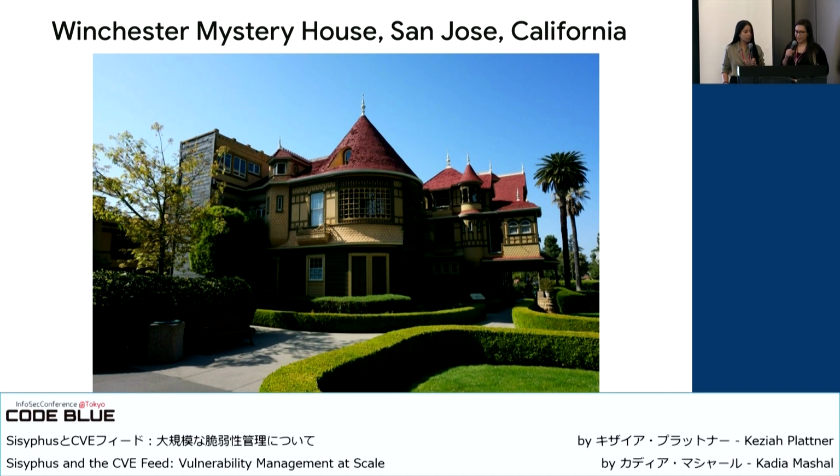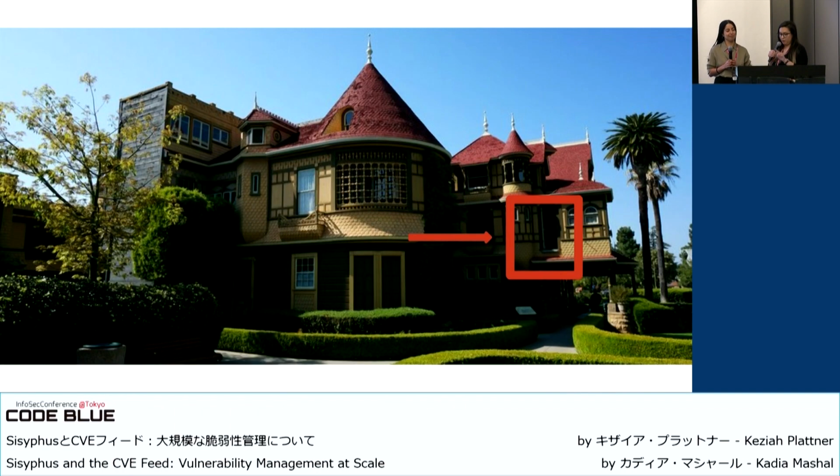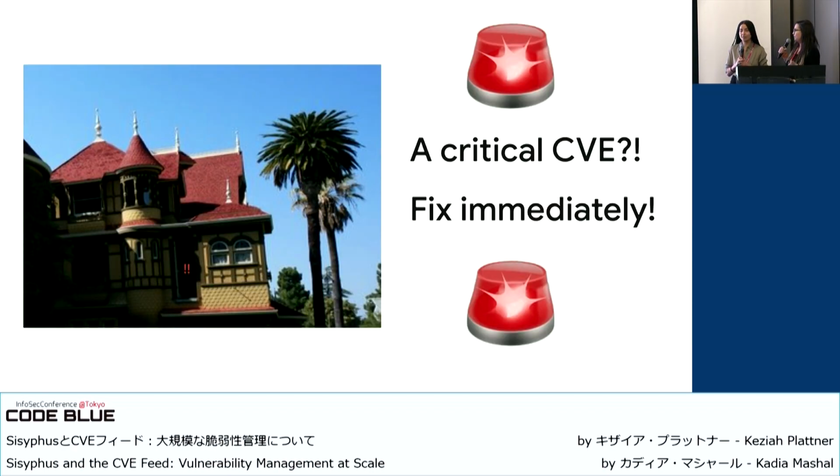Here's a good way I like to think about dealing with inaccurate severity scores from your many scanners and vulnerability sources. This is the Winchester Mystery House in San Jose, California. It's famous for having been built by an eccentric woman who put a lot of weird features into the house, for example, this door on the second floor that just opens out to nowhere. So here we are at work, and then we get a scanner telling us there's a critical vulnerability just dropped. Go, fix it immediately.